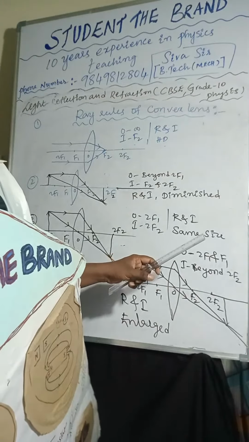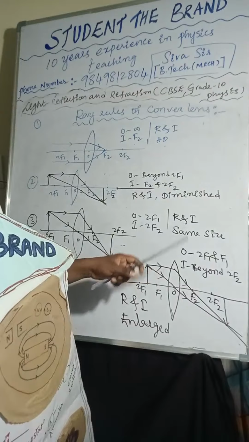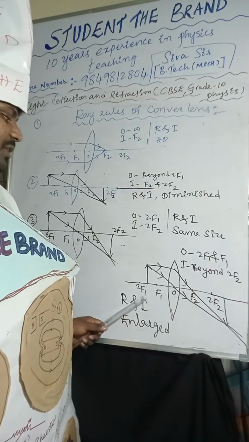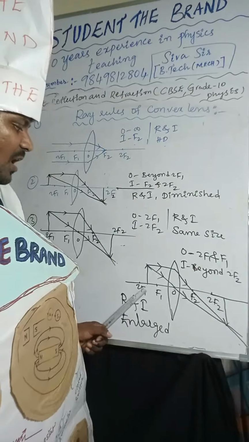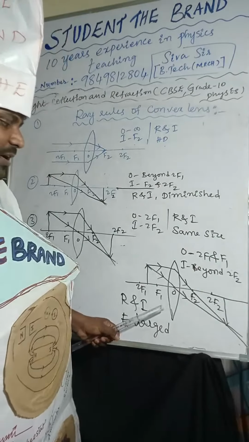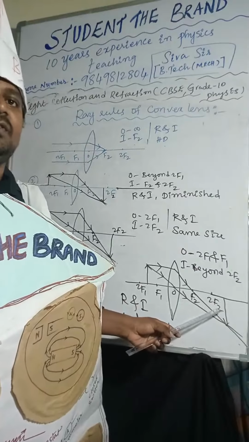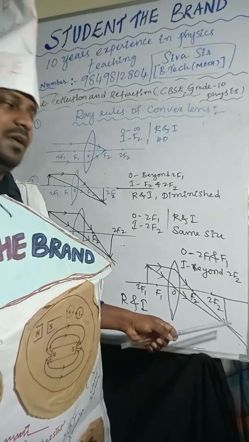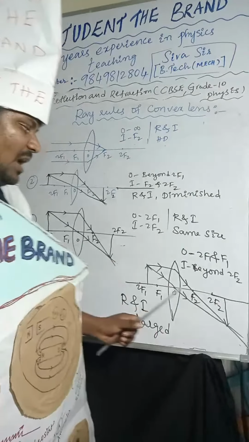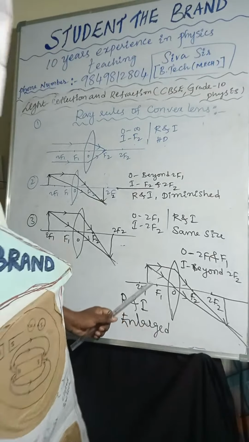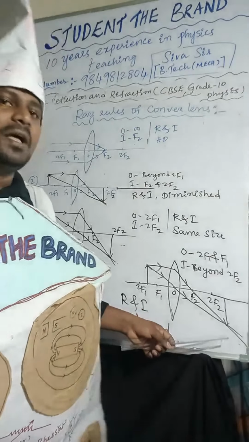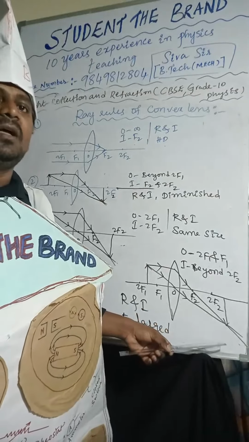Next one. The object is placed between 2F1 and F1. The image will form beyond 2F2.